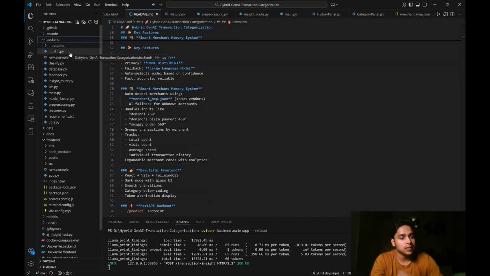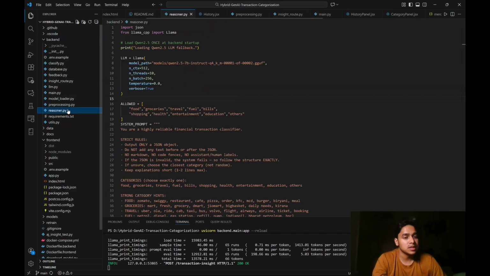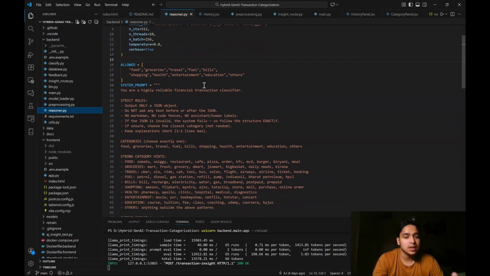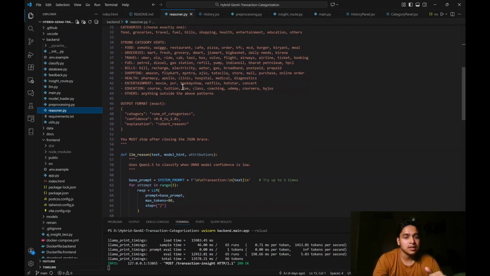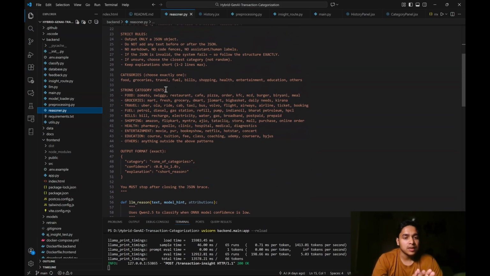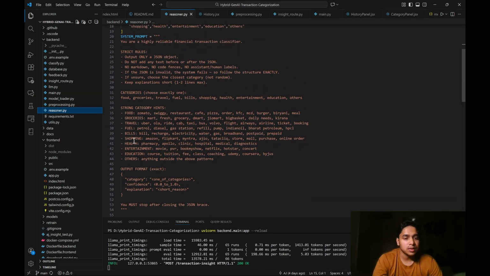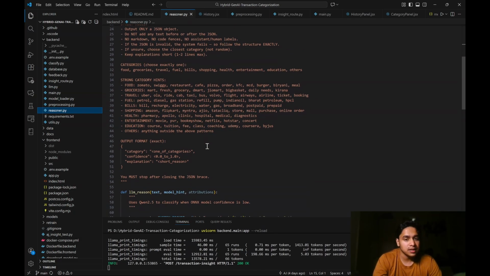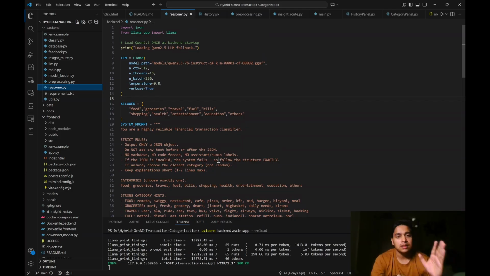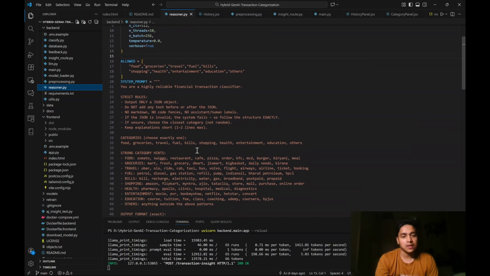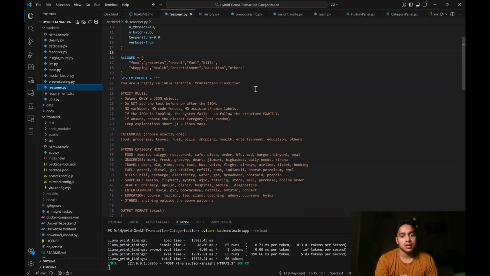In the backend, first we go to reasoner.py, where I've given it the prompt to predict nicely. I gave it some basic names in food, groceries, travel, different categories. Where the LLM predicts, we have reasoner.py, where we have given it a system prompt and allowed list.